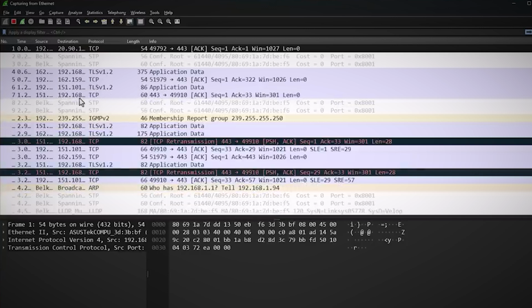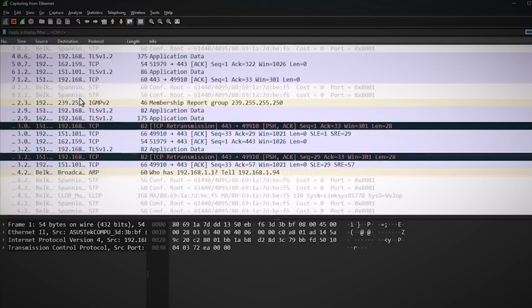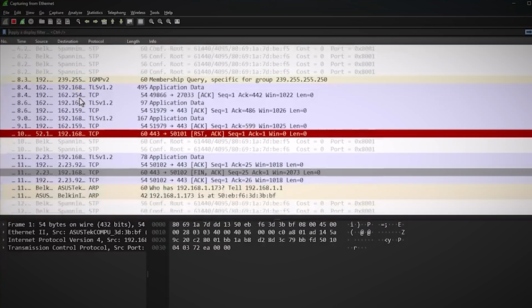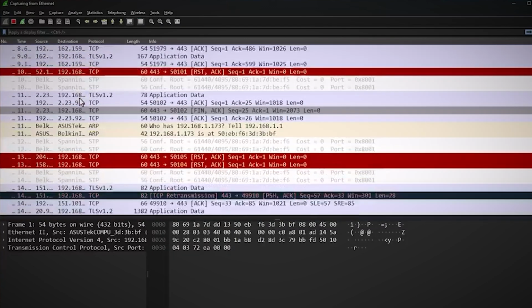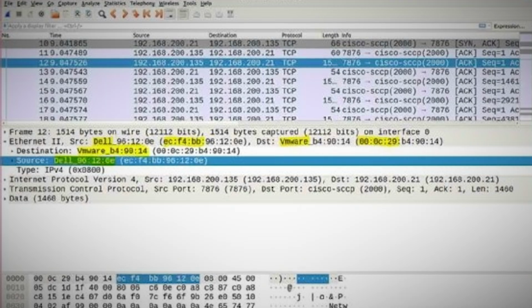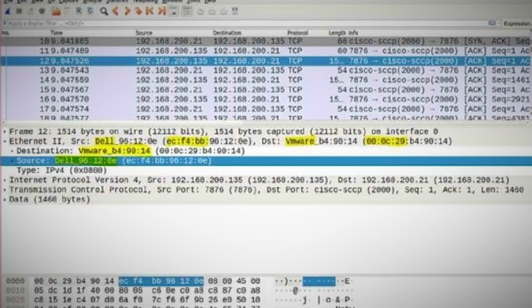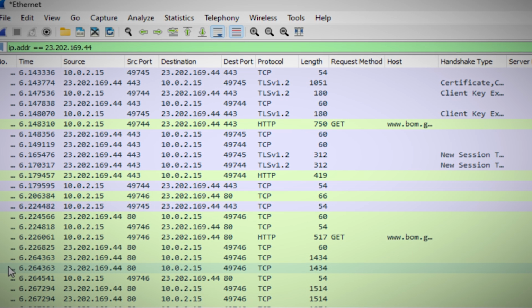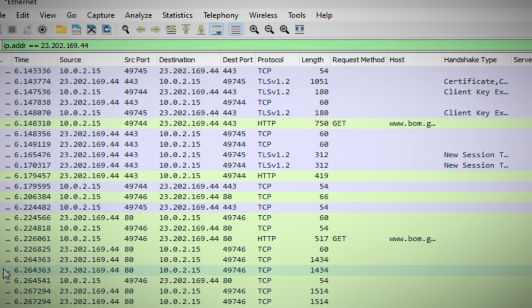You'll see a stream of colorful lines appear on your screen, each representing a different packet. At first glance, this flood of information might seem overwhelming. It's like trying to read a book in a language you don't understand. But don't worry, we're going to decipher this cryptic text together. Let's break down what you're seeing.